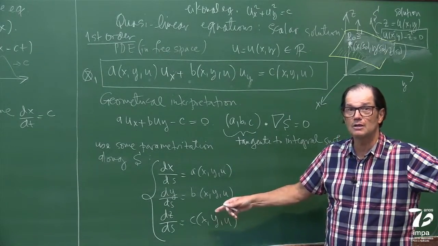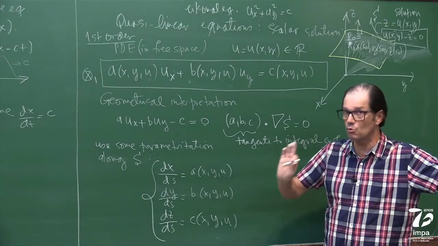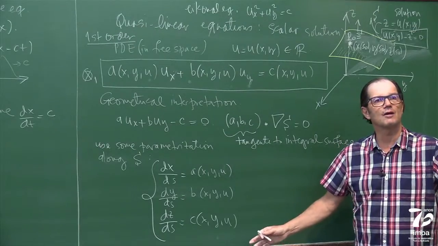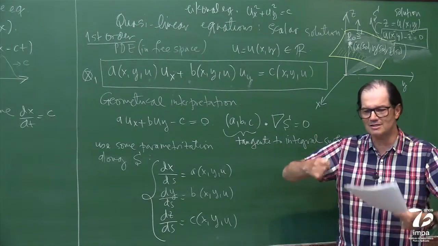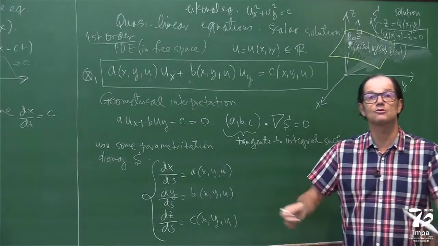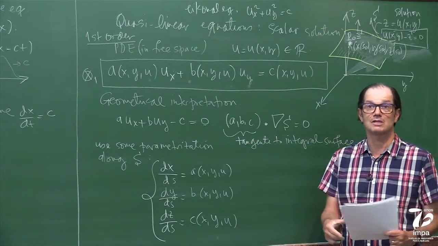This guy here is not a finite dimensional dynamical system, because this will become clear in a while. But it's a one-parameter family of ODEs. So it's basically a PDE dressed up as an ODE, because it's simpler to do some analysis and to compute things and even to do numerics with it. Okay? That's what I want to say at the moment.